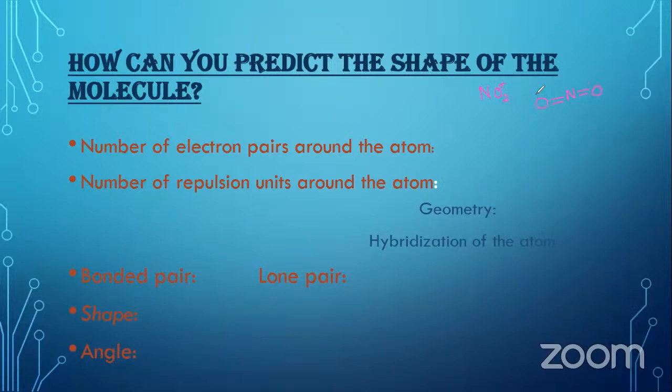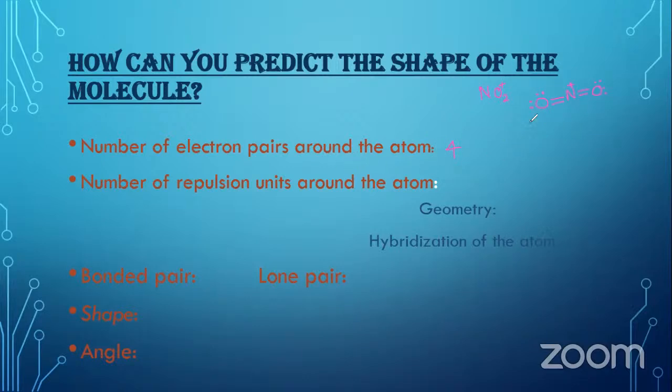Oxygen, you should represent the presence of the lone pairs on each atom when you are taking the Lewis structure. Then a plus charge is there on this nitrogen. Okay, then after, how can you take the number of electron pairs around one atom? This nitrogen has got 4 electron pairs.